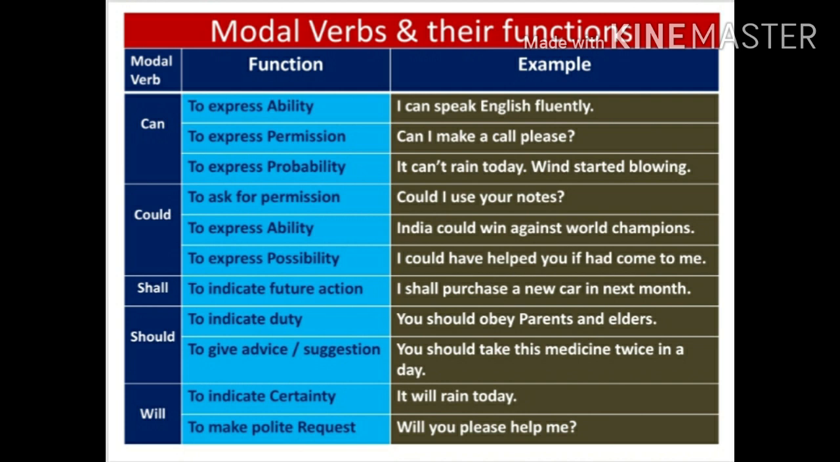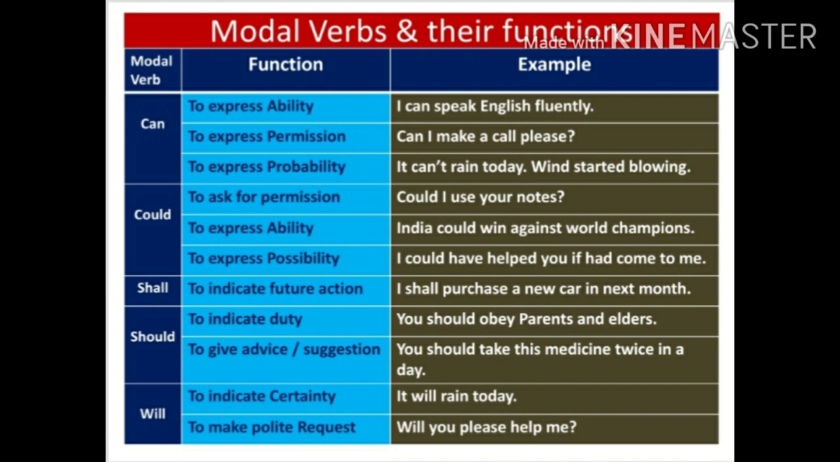Could. Could is used to ask for permission, to express ability, to express possibility. And the examples are: India could win against world champions. Ability is expressed. I could have helped you if you had come to me. Possibility is expressed. Again, could I use your notes? Could is used to ask for permission.